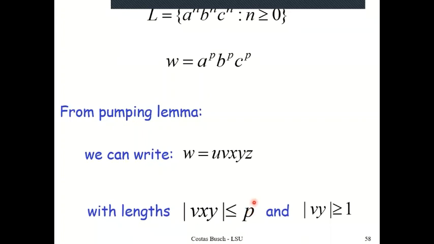The second constraint is that the length of the substring VY is greater than or equal to 1, which means that V and Y cannot simultaneously be the empty string. At least one of them has to be a non-empty string. Both of them can be non-empty strings. So let's move forward now.